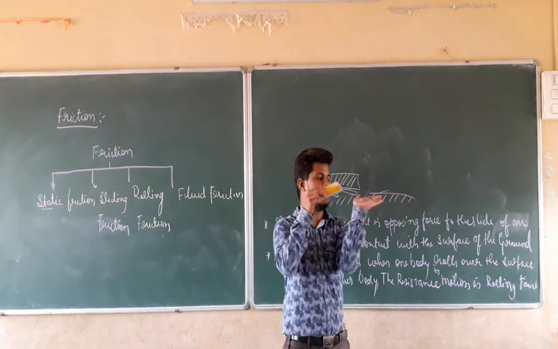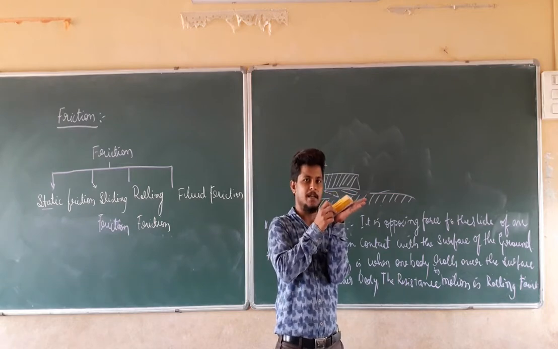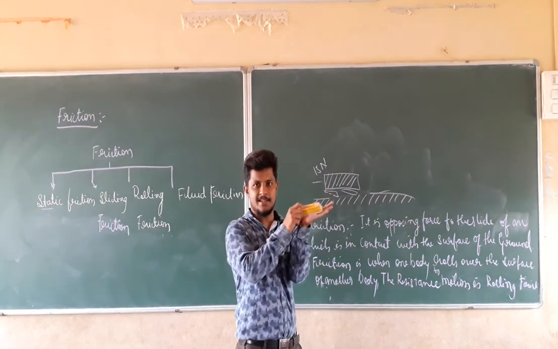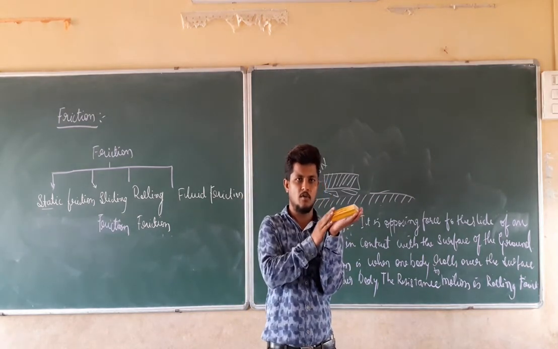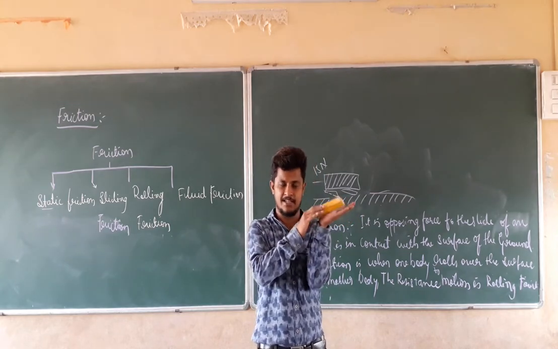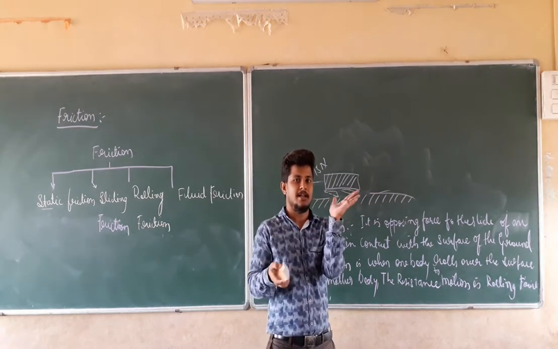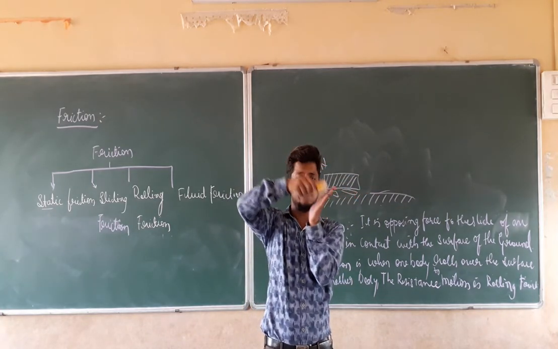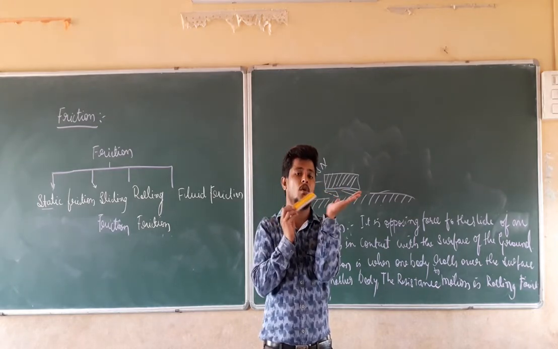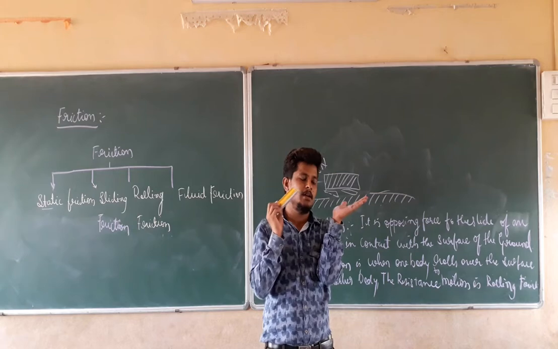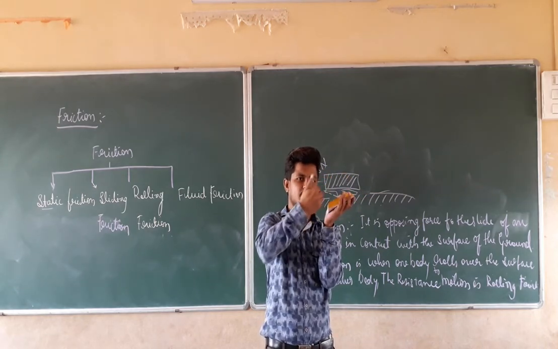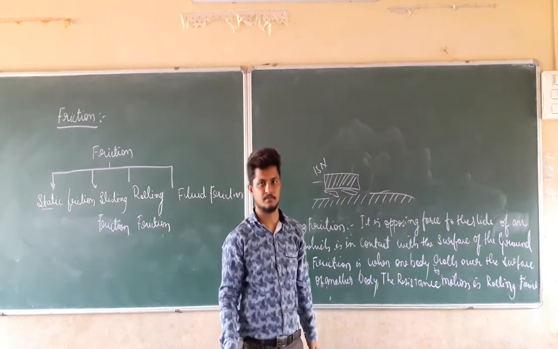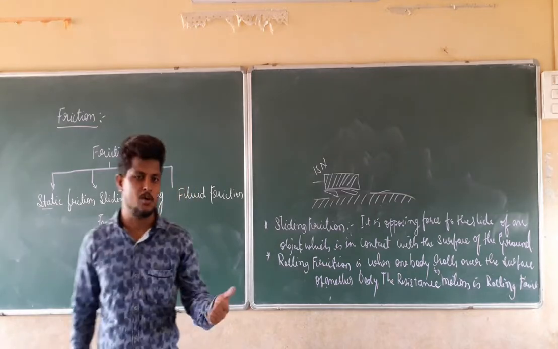If a body is sliding on a surface which is in contact with it, the resistance produced to the motion is nothing but sliding friction. If the body is at rest, the resistance to moving that body is static friction. If we keep a chalk piece beneath my hand, in between my hand and the duster, the duster is going to roll over this surface. If it is rolling over the surface, a resistance force is going to come. That resistance to the motion is nothing but the rolling friction.